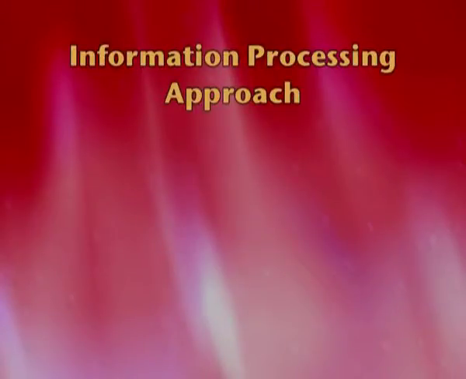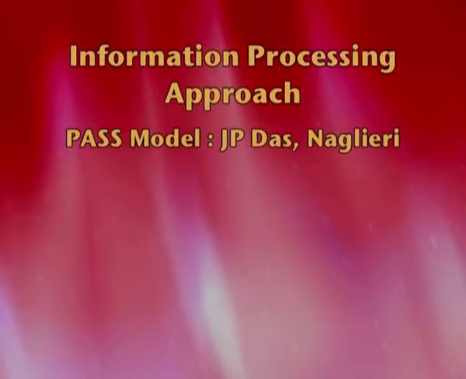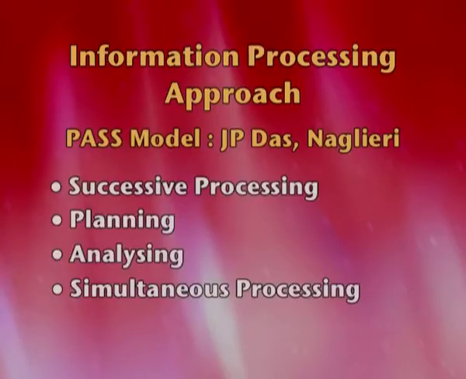Last part of it is known as the PASS model, PASS. Now this has 4 components under it. P refers to the planning component, then we have the attention component, then the simultaneous and the successive processing components. So first we start with planning. When we talk about this PASS model, it was given by 3 researchers, J.P. Das, Kirby and Naglieri. It is a very recent model.